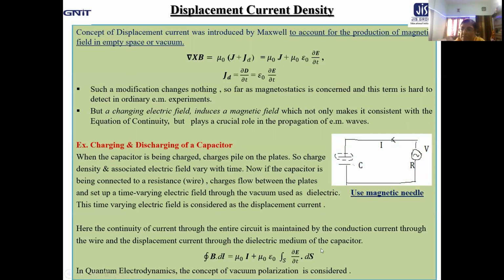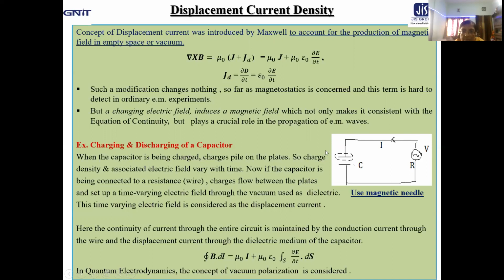let us take a simple circuit made up of a capacitor which is being charged by an alternating voltage source V. Now, when the capacitor is being charged, we know that charges pile on the plates of the capacitor. That means charge density and the associated electric field will vary with time.